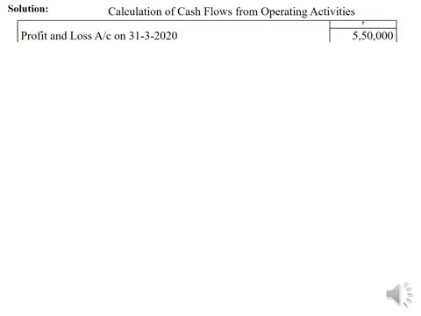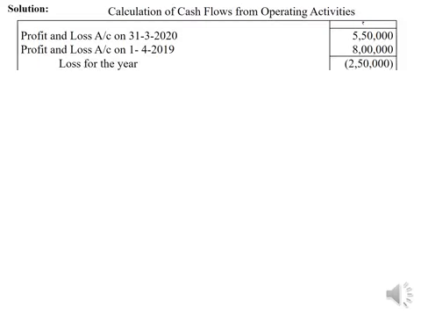Comparing them, we observe that the profits have declined during the year, and there is a loss of rupees 2,50,000 for the year. So as usual, adjustments for non-cash expenses have to be made.